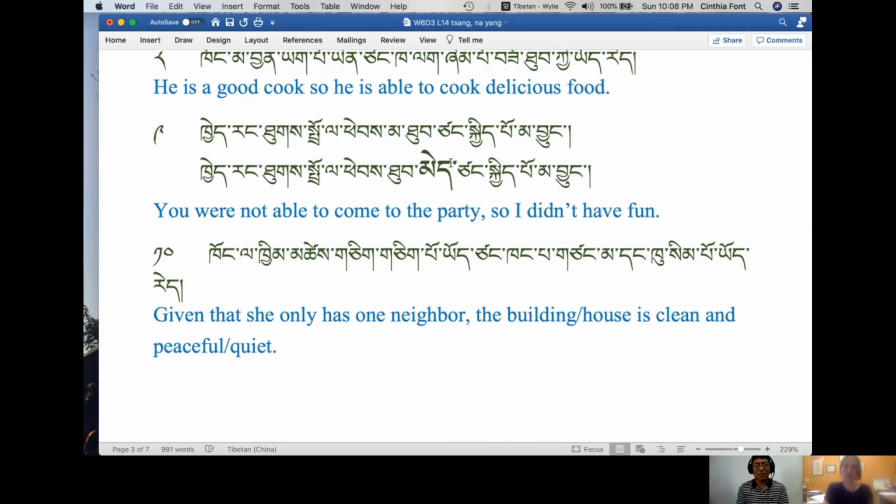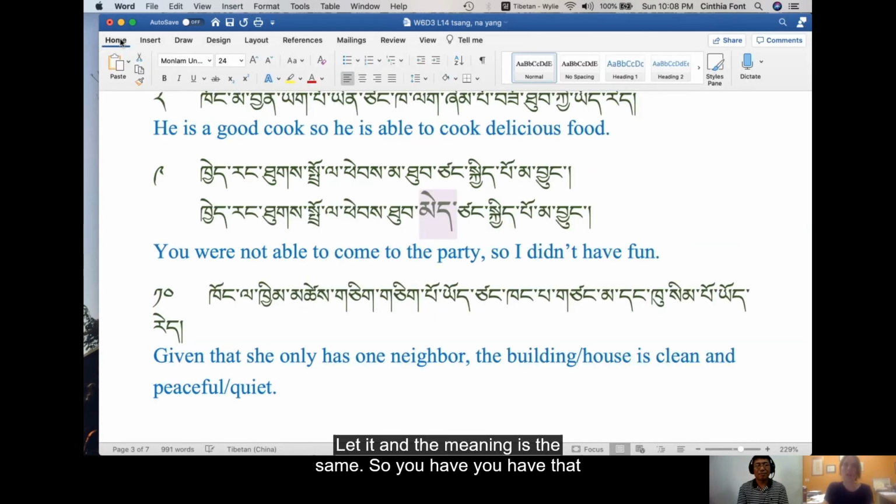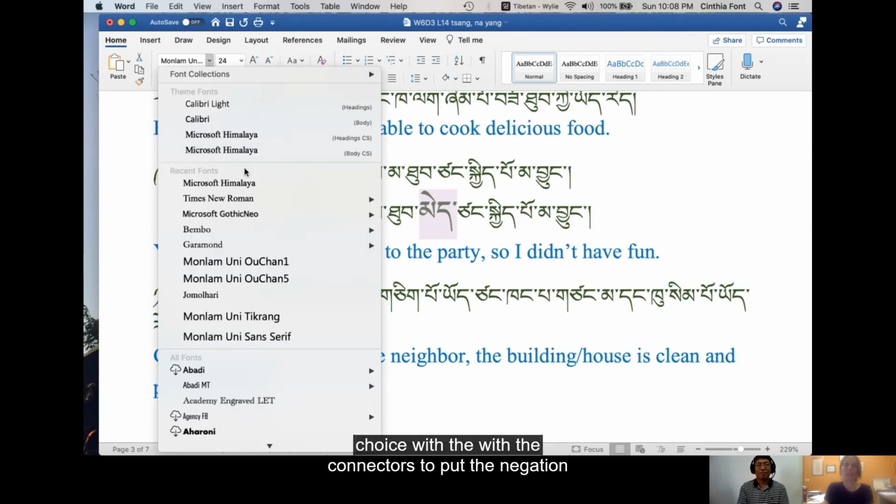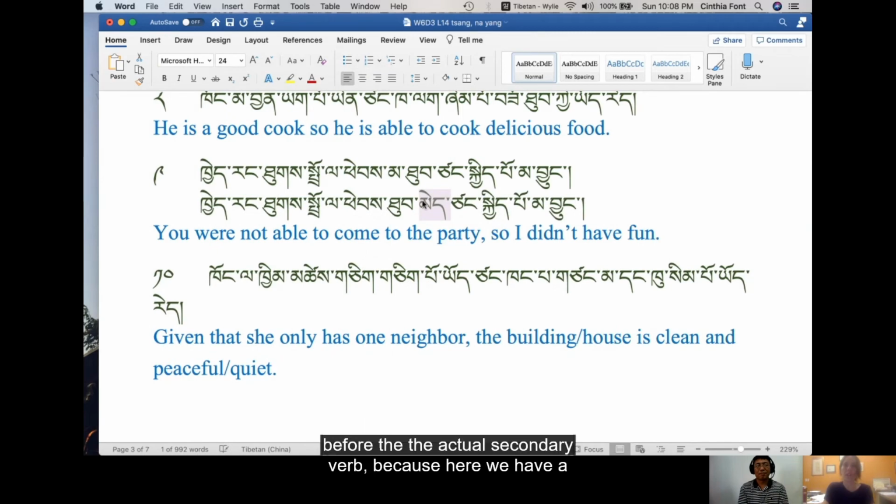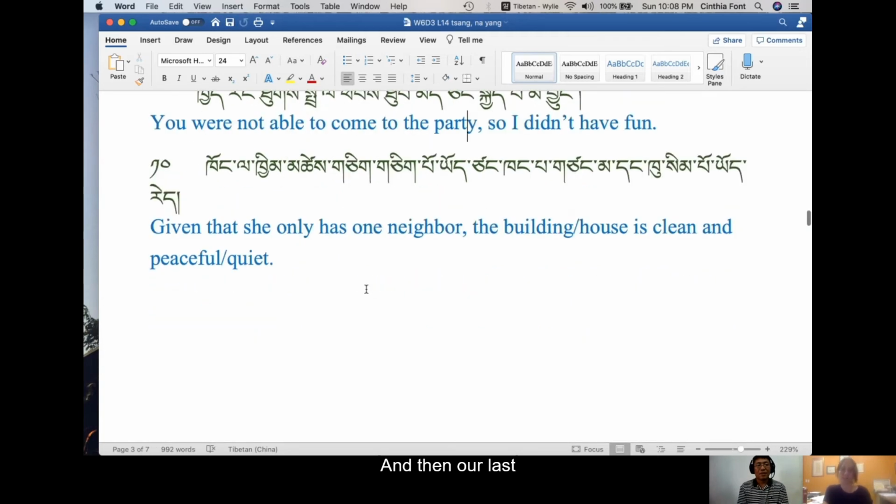And the meaning is the same. So you have that choice with the connectors to put the negation before the actual secondary verb, because here we have a secondary verb, or just before the connector, especially in the past tense. All right. And then our last sentence.